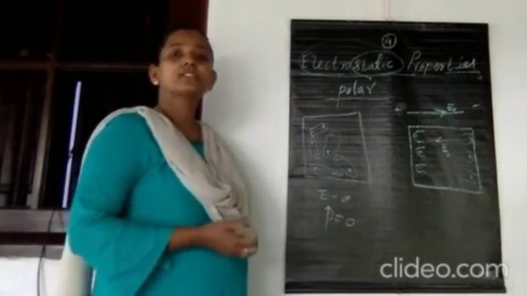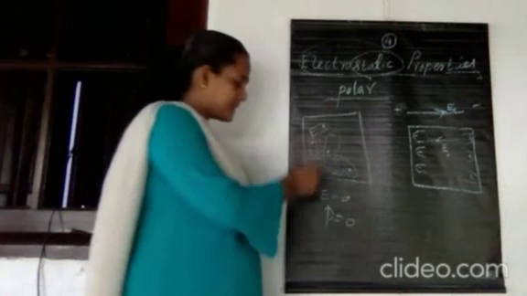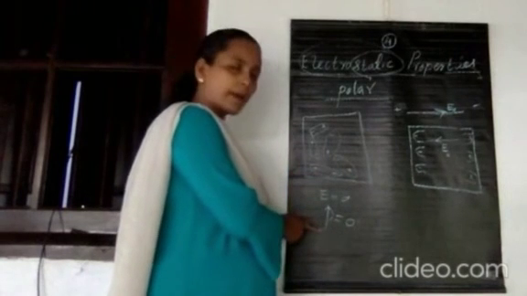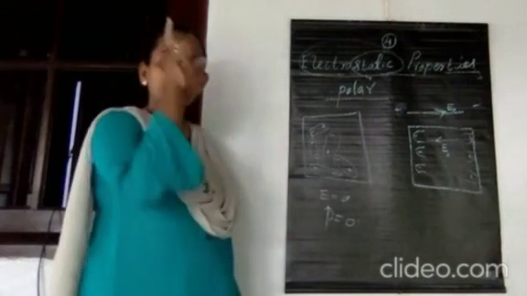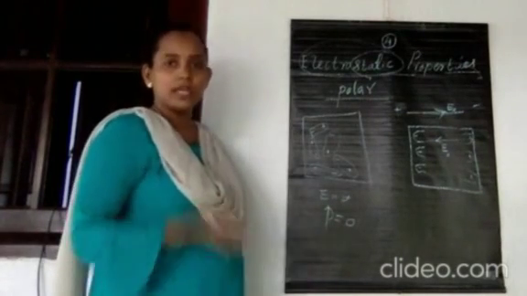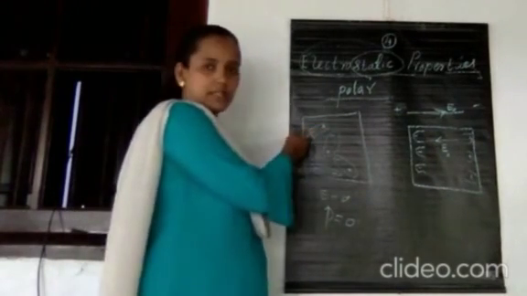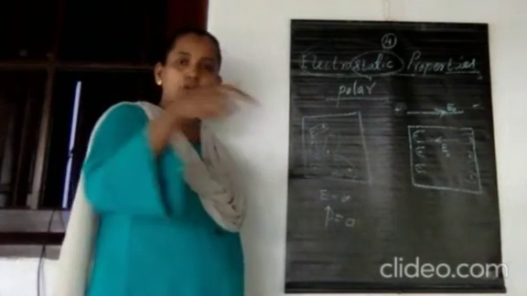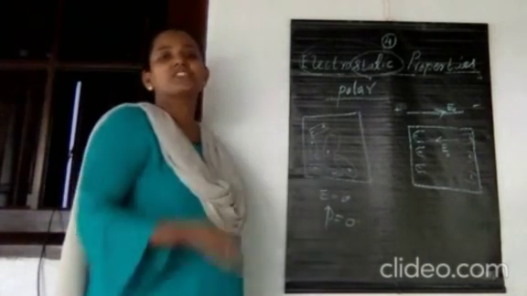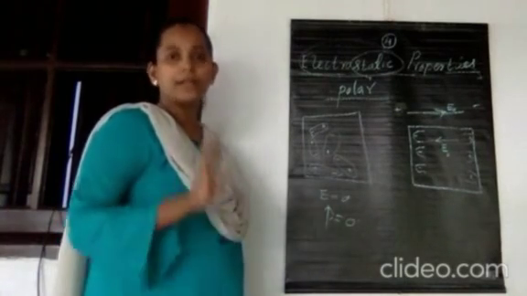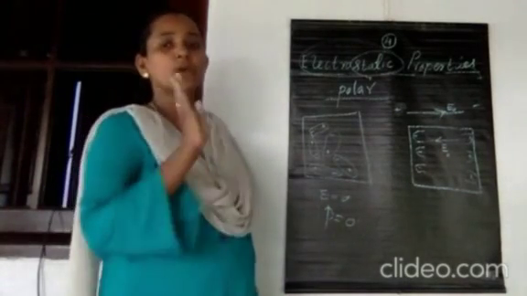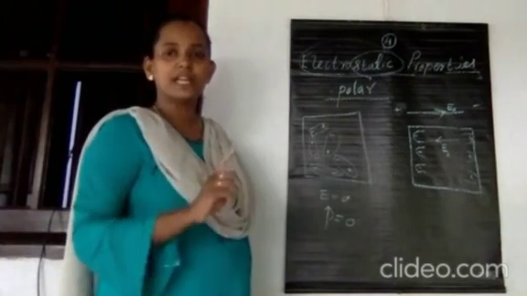As in the case of a polar molecule, in the absence of an external electric field there is no permanent electric dipole moment. The net permanent electric dipole moment of that material will be equal to 0. Each molecule will have a dipole moment, but each molecule will be randomly oriented in such a way that the net dipole moment of that material becomes equal to 0 in the absence of an external electric field.